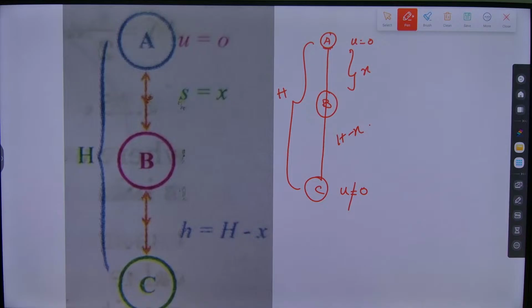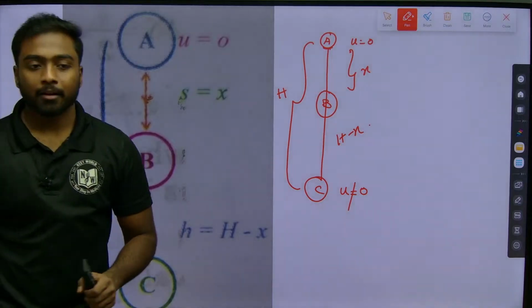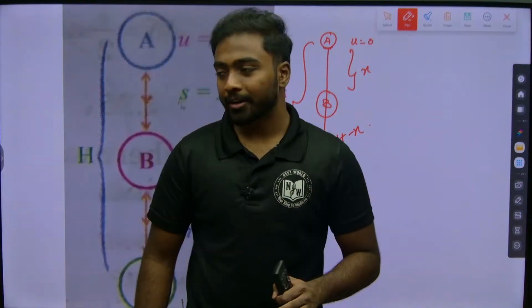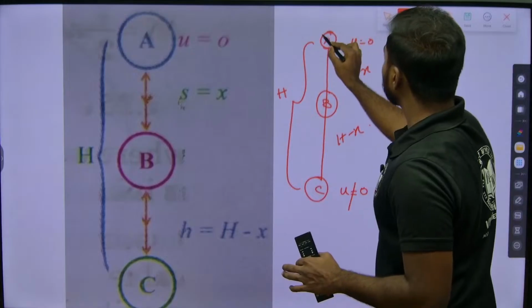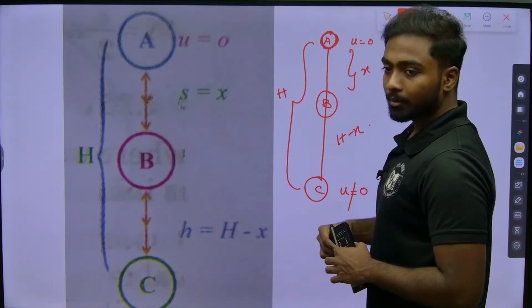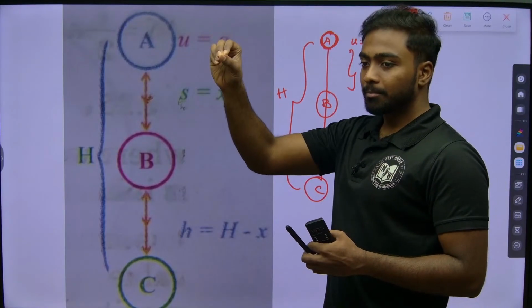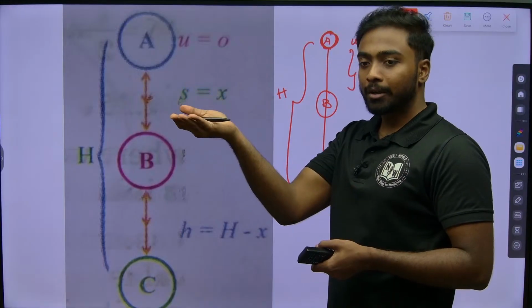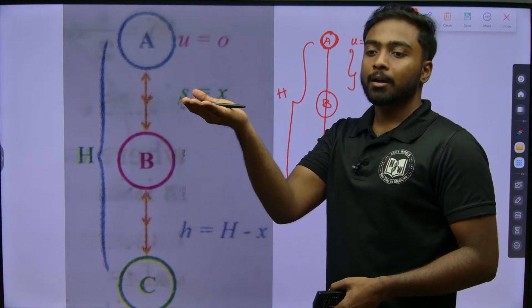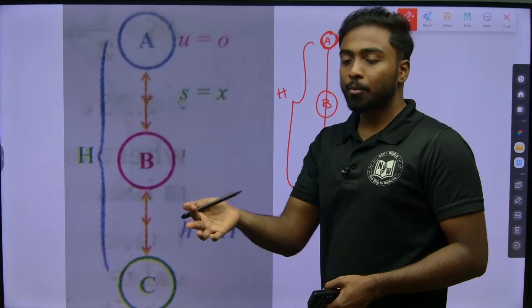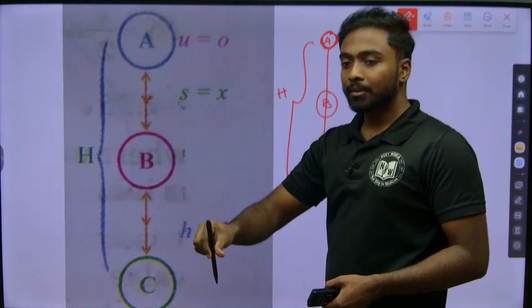Potential energy will be converting into kinetic energy. How am I saying that? I am taking the object to height h and keeping it at rest. What energy is there? Potential energy. If I leave the object, it will go with some acceleration.